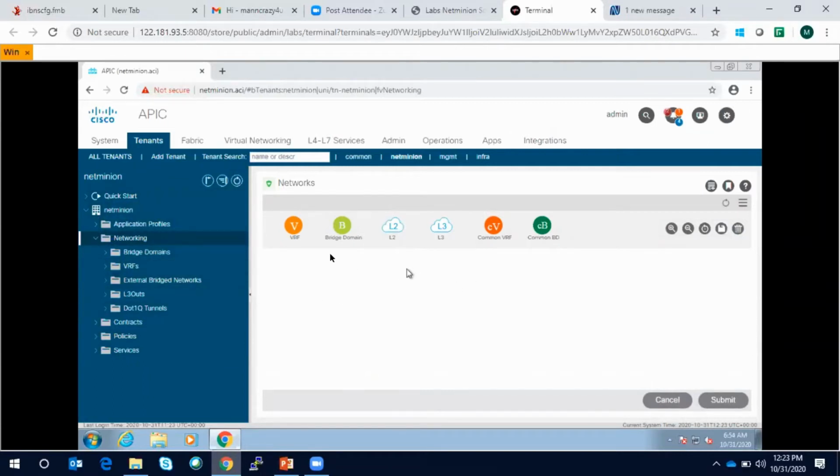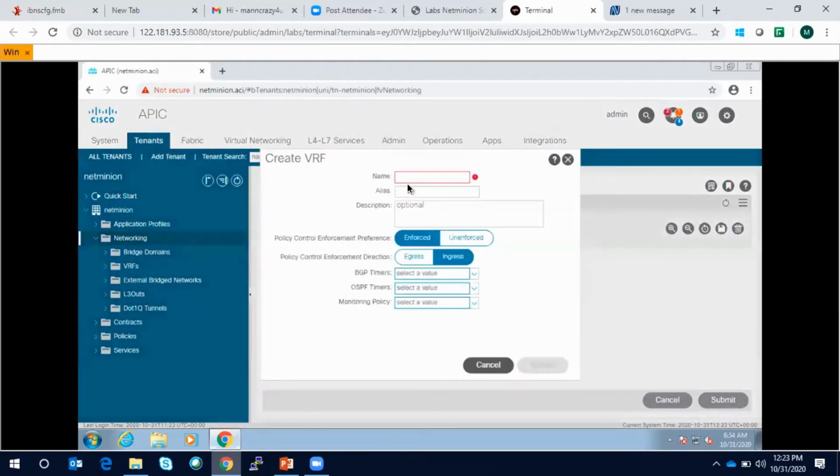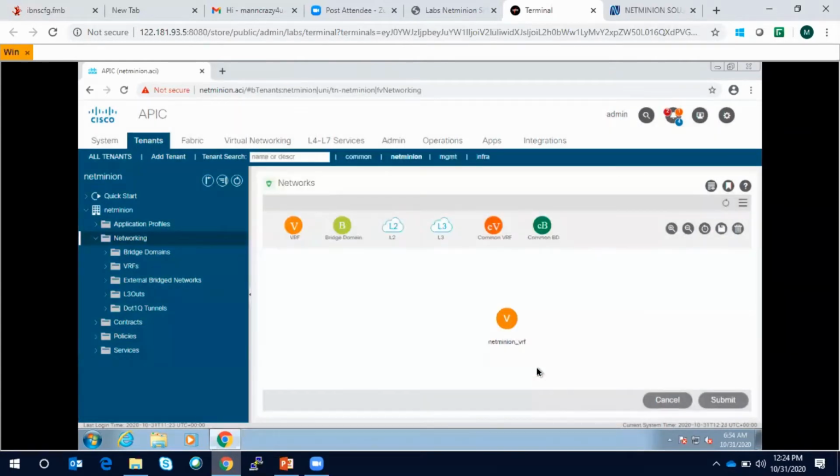So here you can either drag and drop, or you can right click and do. So I have done one, I have drag and dropped. I'm creating the NetMinion VRF, and we will talk about what these knobs are and their significance in the course. So currently I'm just creating one NetMinion VRF, and then I will be attaching the BD to this VRF.